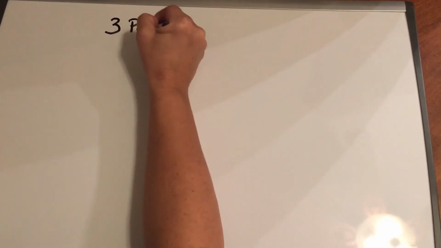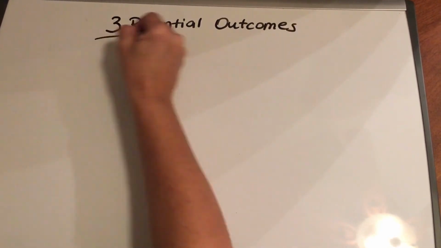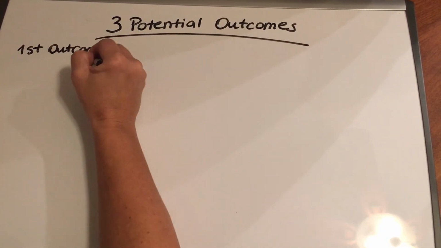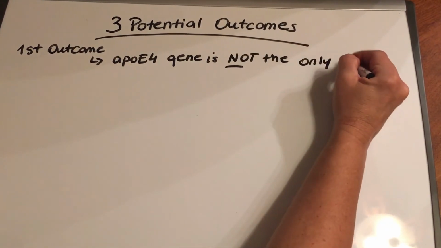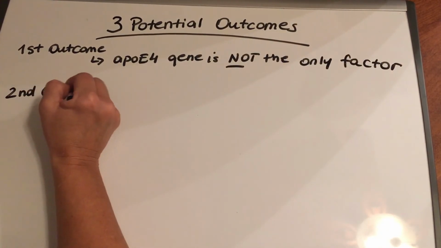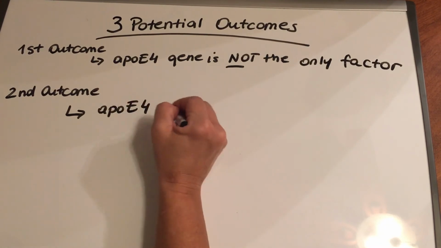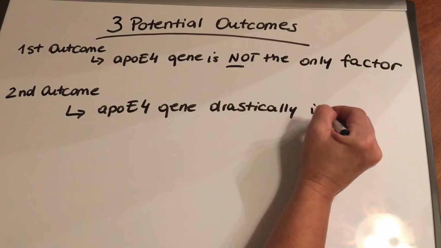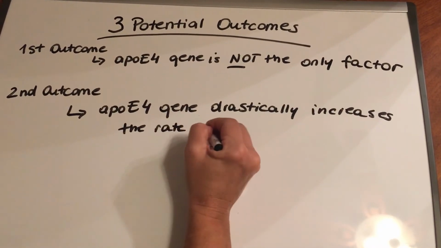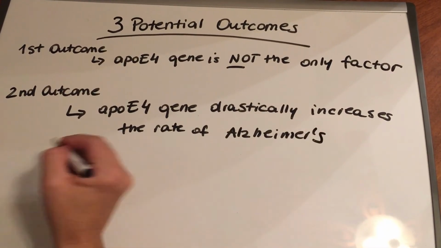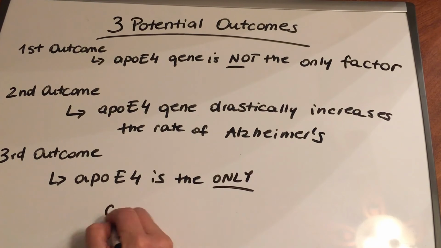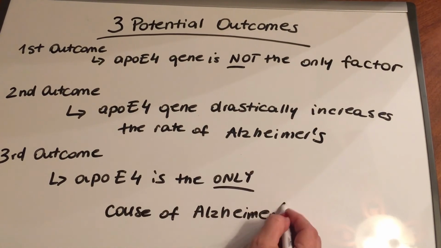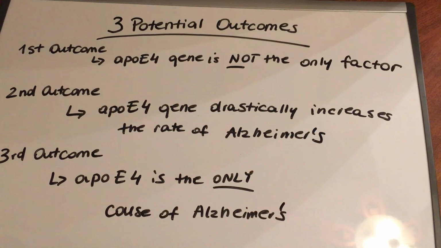To conclude, there are 3 different outcomes for this experiment. If there is not an increase in the prevalence of Alzheimer's in the experimental group compared to the control group, then the APOE4 gene is not the only factor that causes the disease. If the experimental group does show a considerably higher rate of Alzheimer's in comparison to the control group, then the inclusion of this particular gene increases the chance of manifesting Alzheimer's. If every single chimp in the experimental group develops this disease, whereas the control group remains at a low rate, then we can infer that the APOE4 gene is the only cause of this disease.